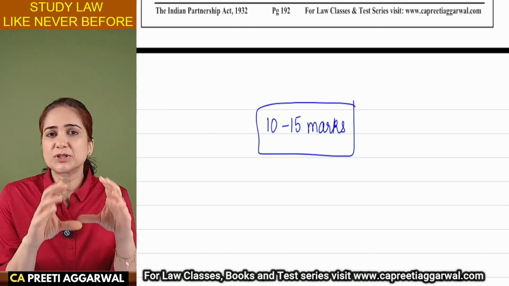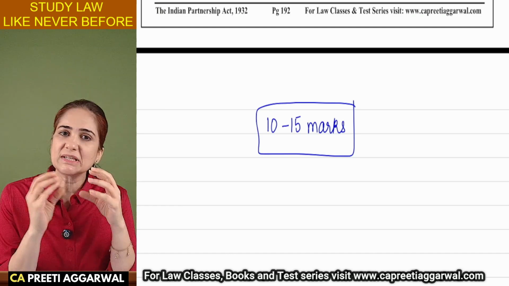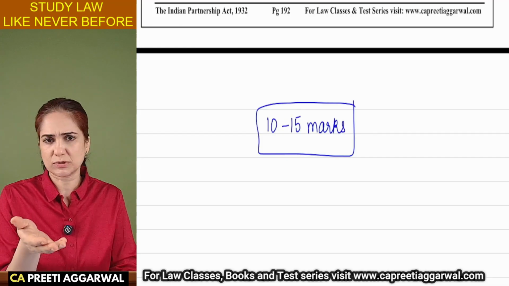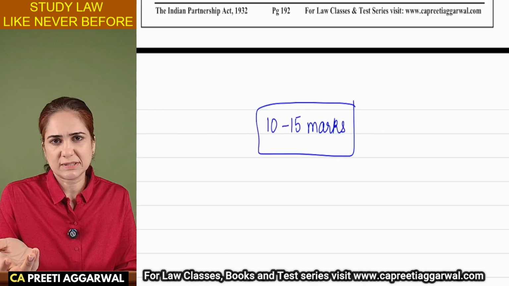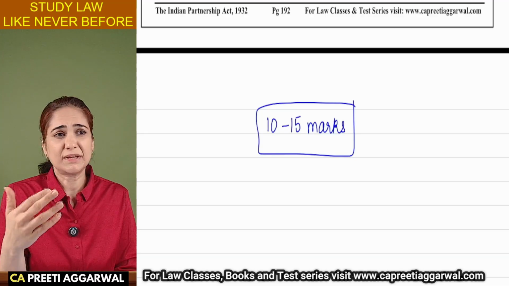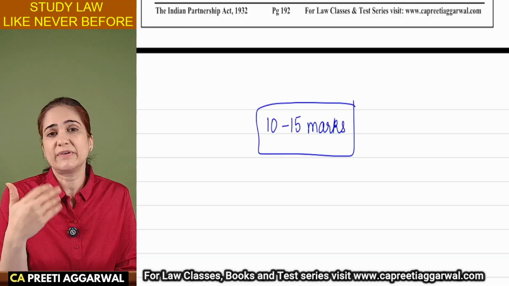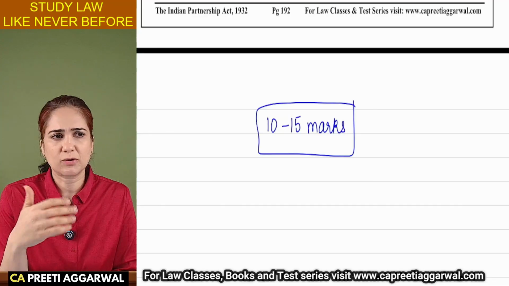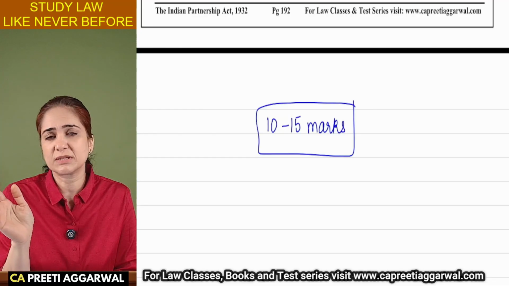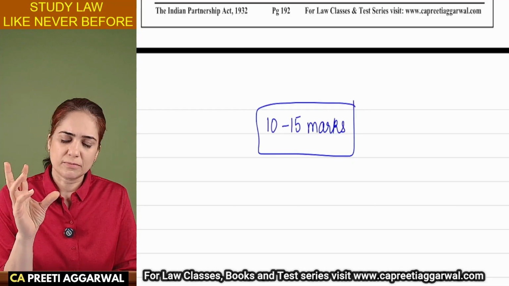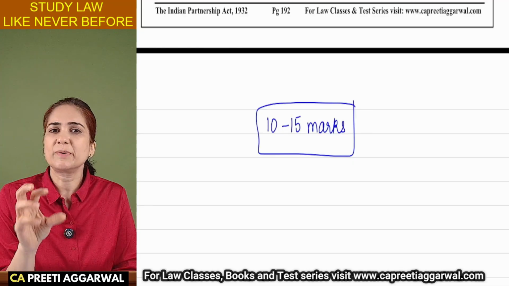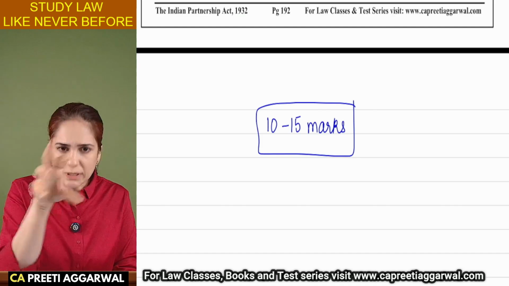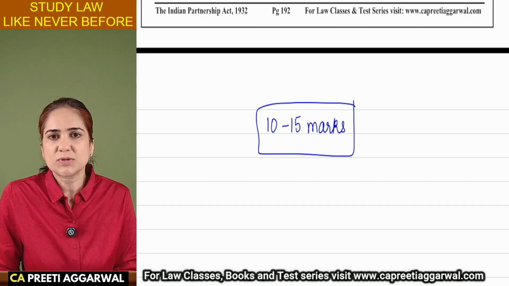There is not much content to write, so you have to be very specific about what you are writing in the answer. If you see my notes, it is 2-3 bullet points, that's it. It's not a very deep concept like the Companies Act, wherein you have 6 to 7 points to write, or the Contract Act, where you can write 4 to 5 things in the provisions. The questions asked in the exam will be of low weightage, 3 to 4 marks each, totaling 10 to 15. I don't think a 6 to 7 mark question will be asked.